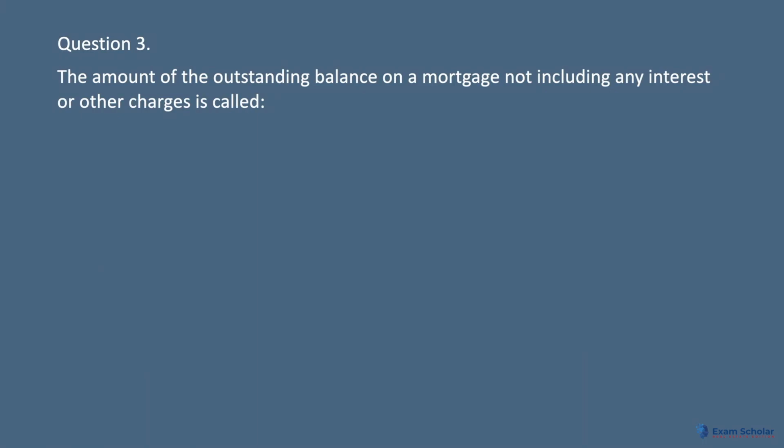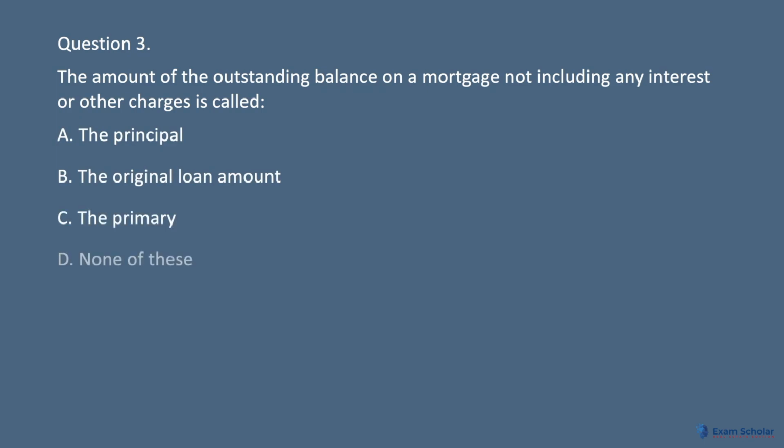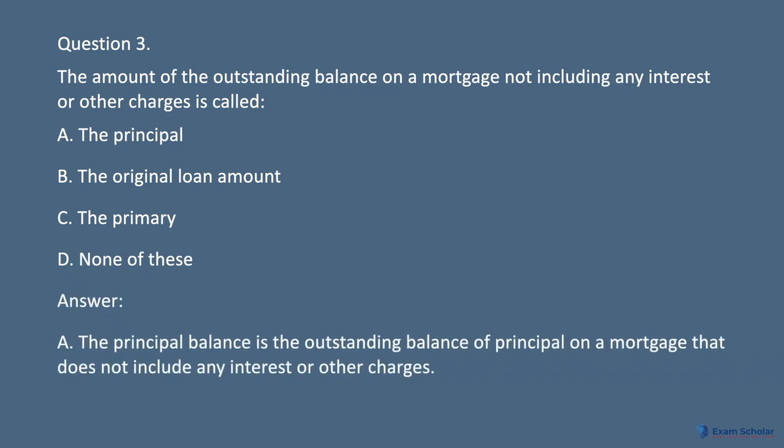Question 3. The amount of the outstanding balance on a mortgage not including any interest or other charges is called: A. The principal. B. The original loan amount. C. The primary. D. None of these. Answer: A. The principal balance is the outstanding balance of principal on a mortgage that does not include any interest or other charges.